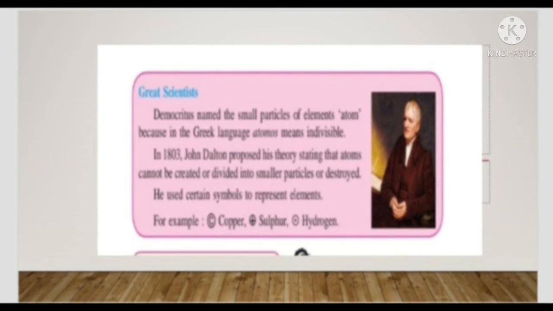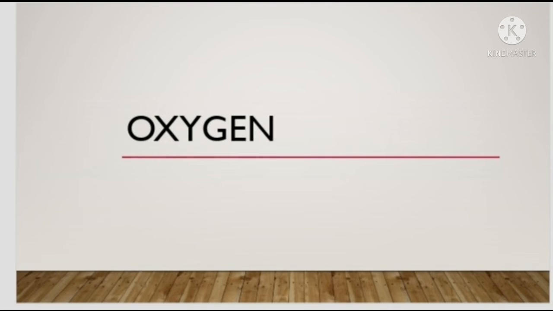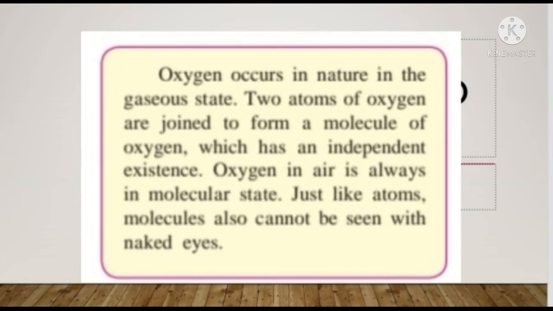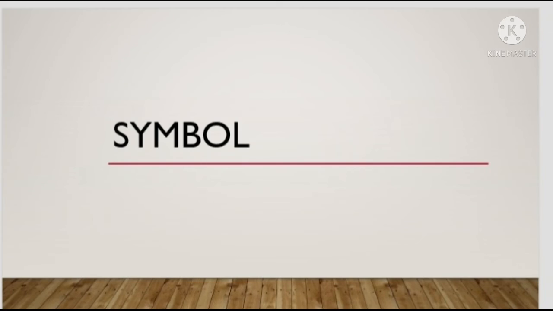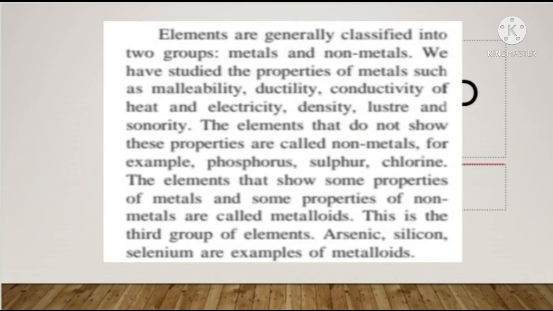He used symbols to represent elements. For example, copper, sulfur and hydrogen. Oxygen occurs in nature in the gaseous state. Two atoms of oxygen are joined to form a molecule of oxygen which has independent existence. Oxygen in air is always in molecular state. Just like atoms, molecules also cannot be seen with the naked eye. The scientist Berzelius was the first to introduce the method of using symbols for elements. Some elements and their symbols are listed in the table alongside.